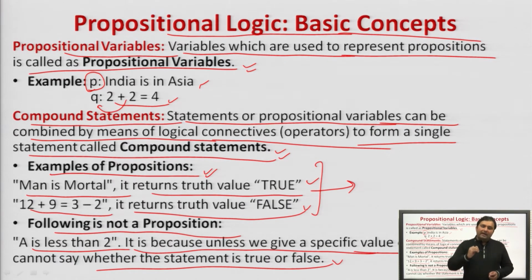Proposition: any declarative sentence from which we can say whether this statement is true or false. Propositional variable: a variable with which we define a proposition is called a propositional variable. Compound statement: a combination of various propositional variables with the help of logical connectives, that is, and, or, negations, or directional or bidirectional statements, to form a single statement is called a compound statement.